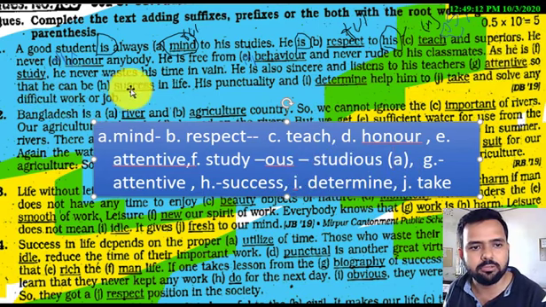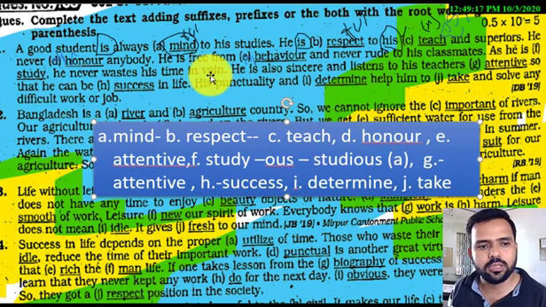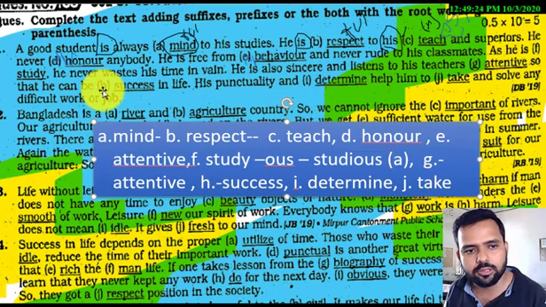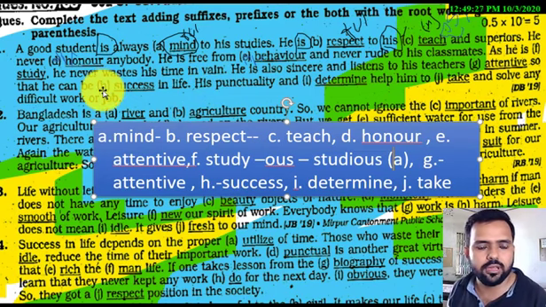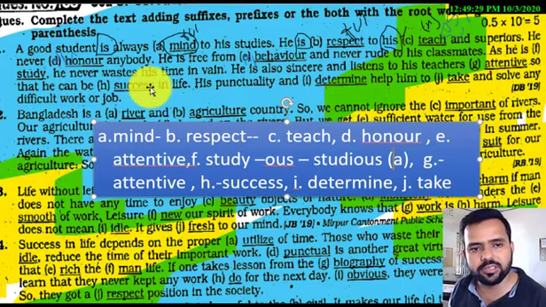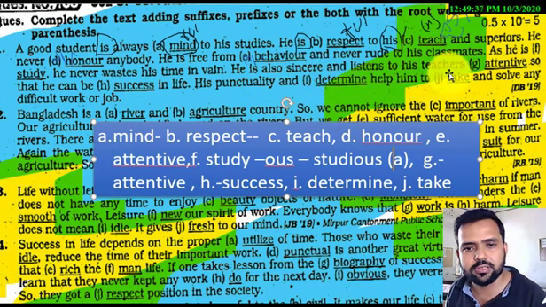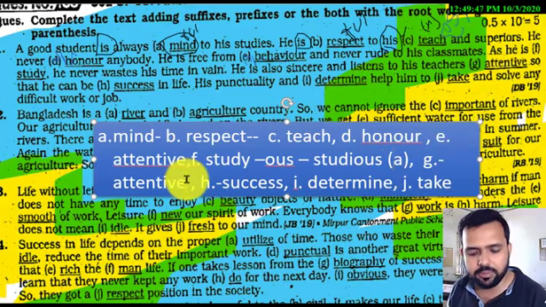He never wastes his time in vain, without any reason, without work. A good student never kills his time. That's why the author of this passage has written, he never wastes his time in vain. He is always sincere and listens to his teachers. Here we got what? Attentive. What is the part of speech of attentive? Attentive is an adjective.